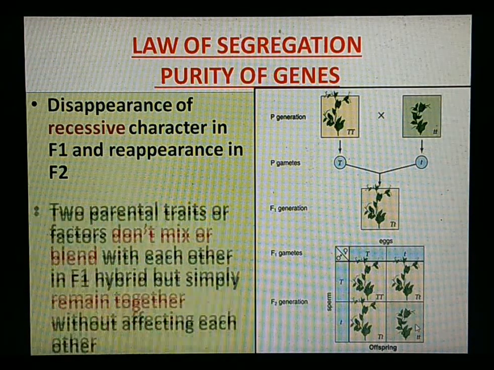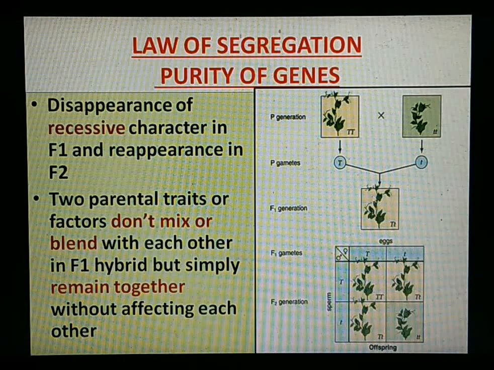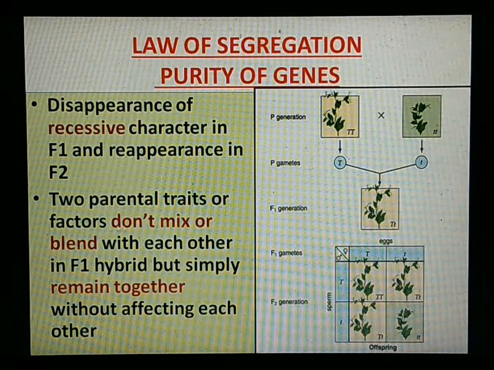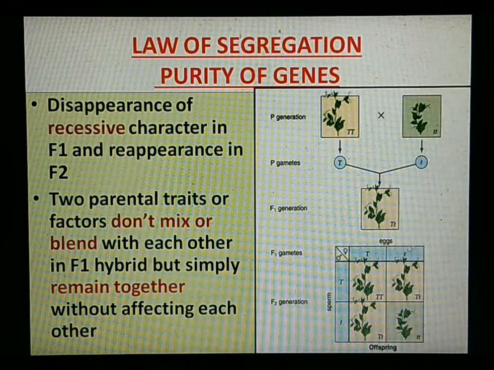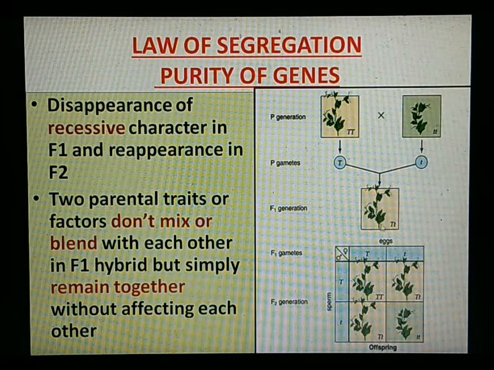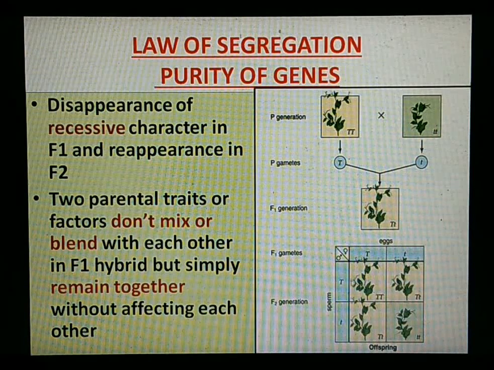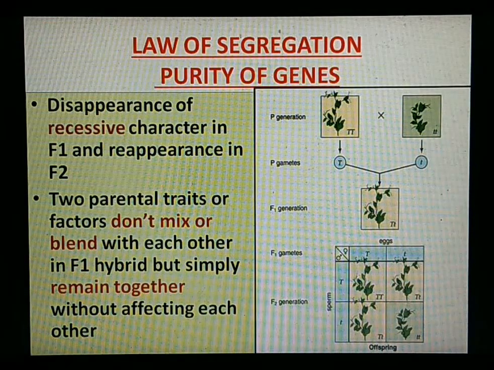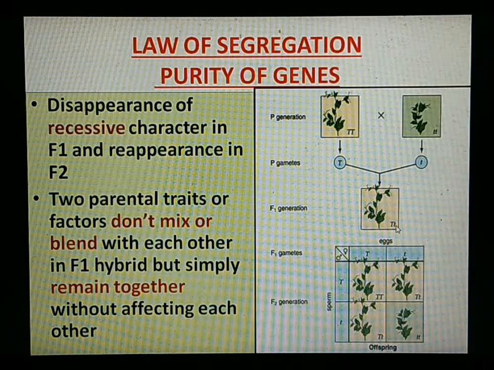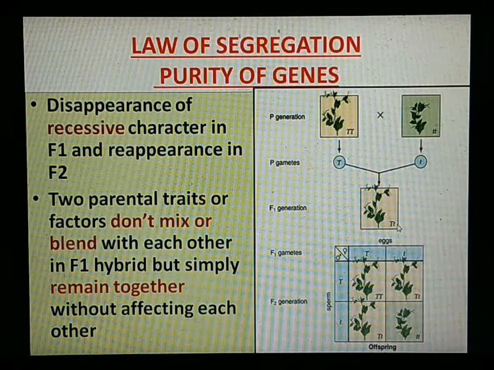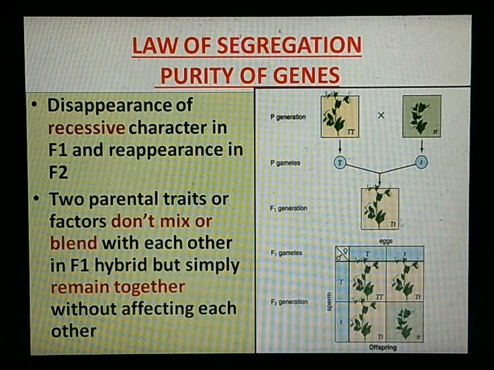Then, the two parental traits or factors do not mix or blend. Just imagine if there was mixing of these characteristics, we would have got a completely different result. But we see here in the F2 generation there are tall plants as well as dwarf plants. That indicates that there is no blending or mixing of these factors. They remain together without affecting each other.